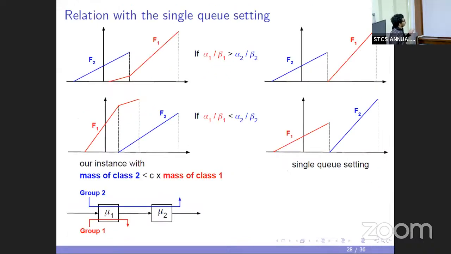This is similar to what happens in the single queue setting: the group that prefers a late service compared to waiting a large amount of time in the queue will arrive late, and the other one will arrive early.